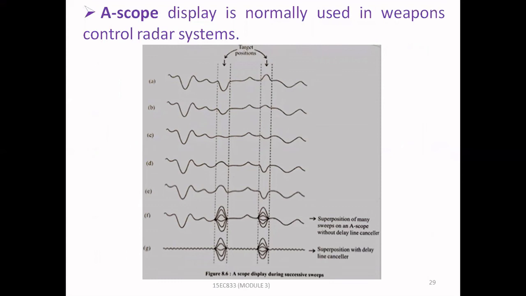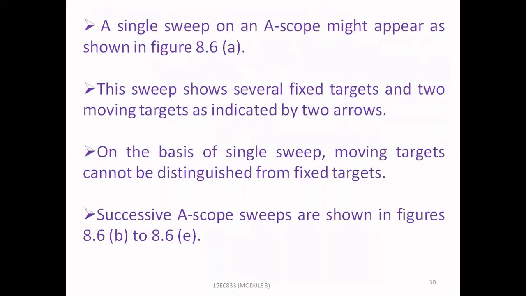Figure 8.6 is nothing but an A-scope display during successive sweeps. Here you can see figures A to G. I'll explain what is A, B, C, D, E, F, and G in the coming slide. A single sweep on an A-scope might appear as shown in figure 8.6a. This sweep shows several fixed targets and two moving targets, as indicated by two arrows.